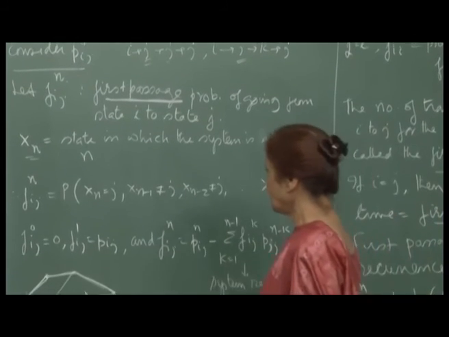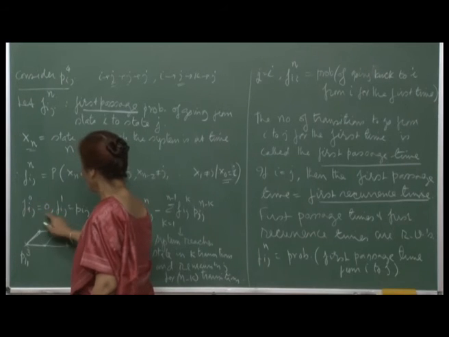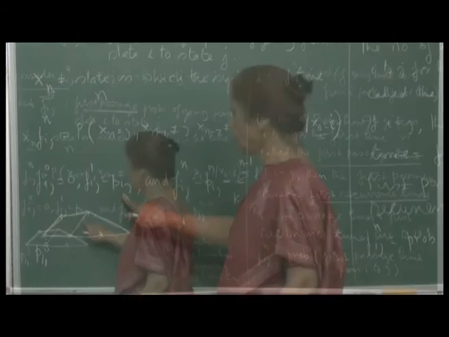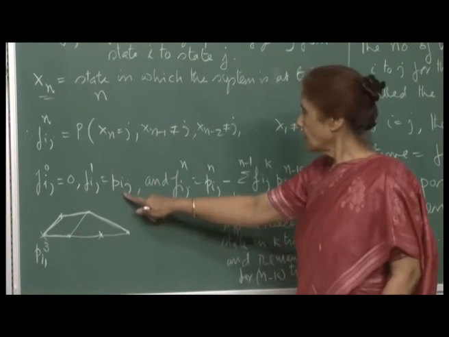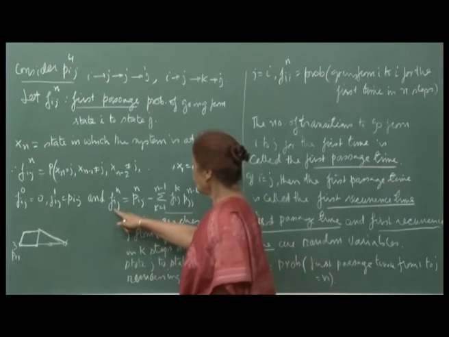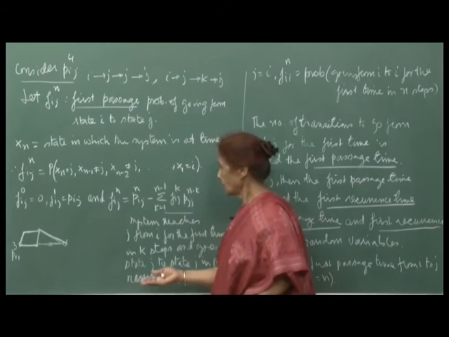So, if you look at f I j 0, then f I j 0 is 0, because you can't transition. Then f I j 1 will be simply p I j. So, now we want to compute f I j n, that is probability of going from I to j for the first time in n transitions.